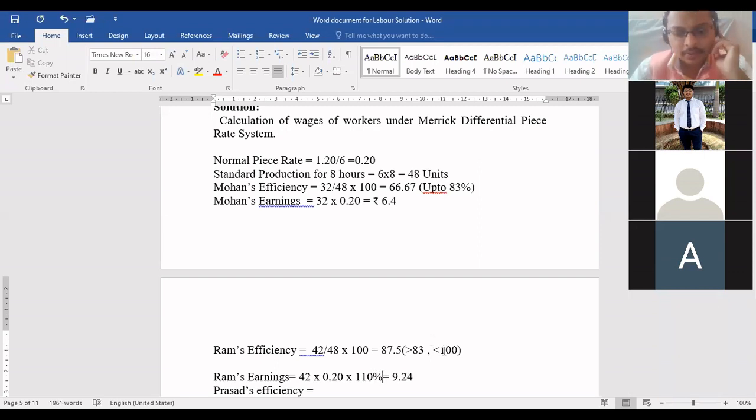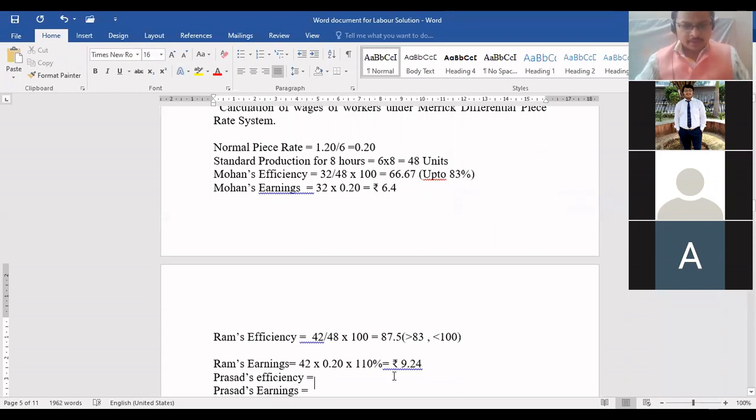Yes. Everyone got this answer, beta? Yes, sir. Yes or no? Be quick. Okay, very good. Now tell me Prasad's efficiency, beta. How many units have you produced? 50, I think. 50 divided by 48 into 100. Come on, tell me. 104.17.